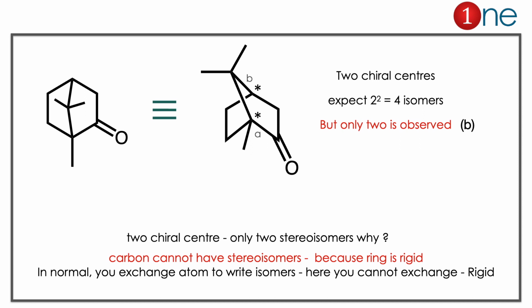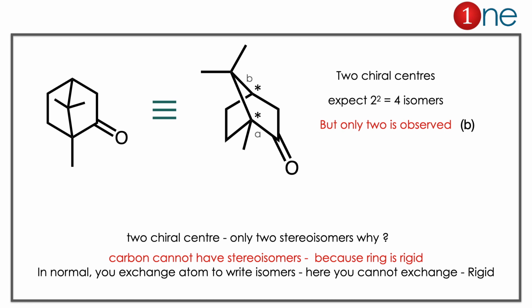Finding chirality will be a little bit difficult if you look at the structure. So we redraw it in the bicyclic form. Then it will be easy. You have 2 chiral centers. Everybody will quickly write 2 power 2, 4 isomers. But only 2 is the real case. Here let us see why the other isomers are not possible.